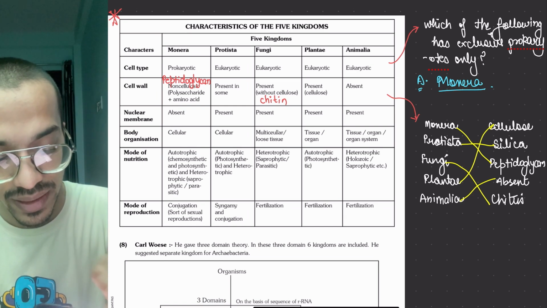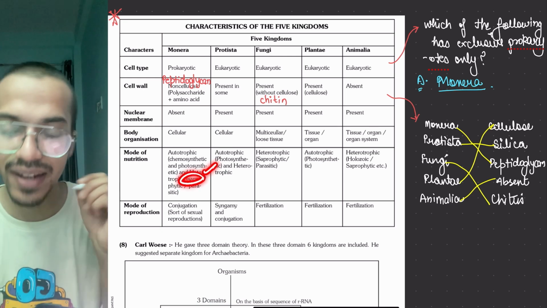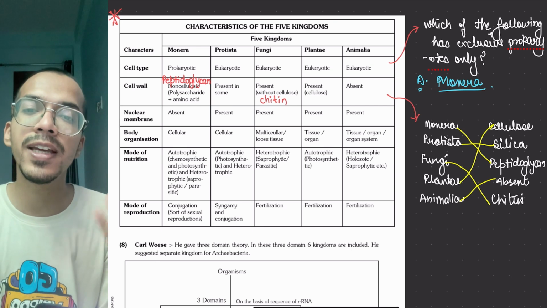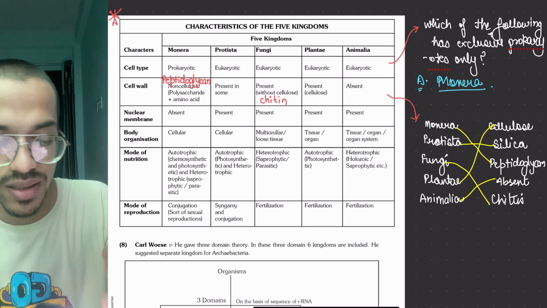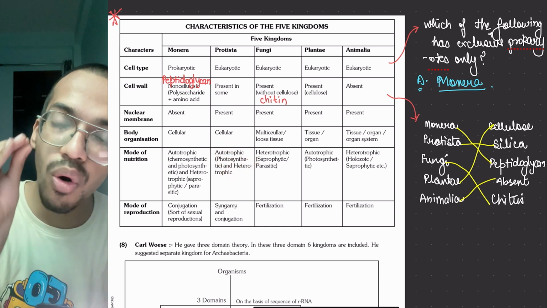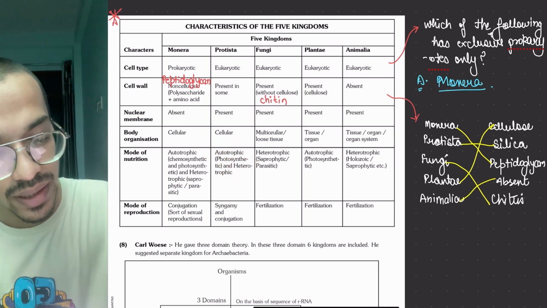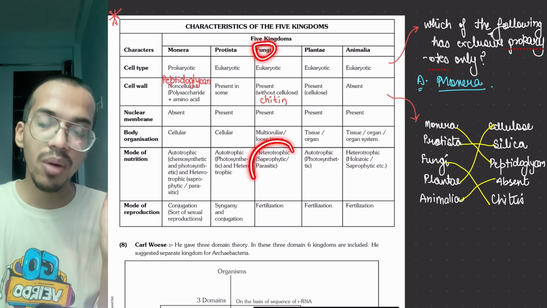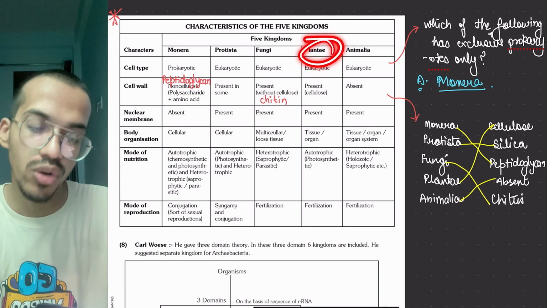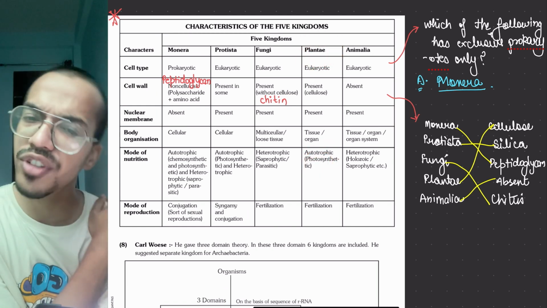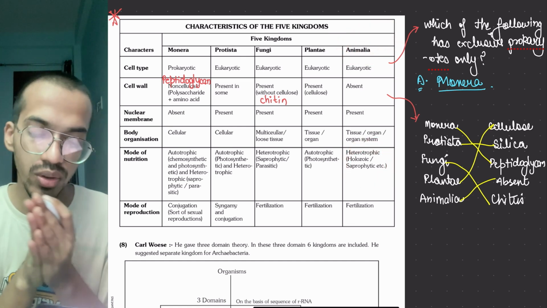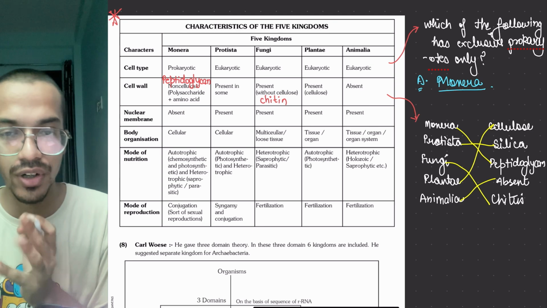Moving on to the next thing, heterotrophs could be saprophytic or parasitic. Parasitic means disease causing, saprophytic means surviving on dead decaying organisms. Then Protista, they are autotrophs or heterotrophs. If they are autotrophs, they will be photoautotrophs. Remember that. Then fungi, heterotrophs, and they are normally saprophytic or parasitic. Then Plantae, they are autotrophs and photoautotrophs. Animalia are heterotrophs, holozoic, or saprophytic, depending upon different organisms.